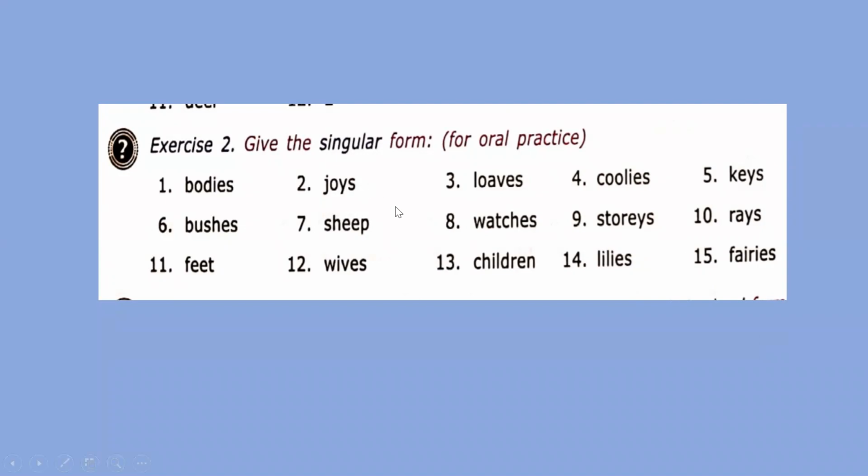If I say joys, what is the singular form of joys? Akshita, please tell me. Sir, J-O-Y, joy. Joys is the plural, so the singular is joy. Right answer. If I say loaves, what is the singular form of this word?